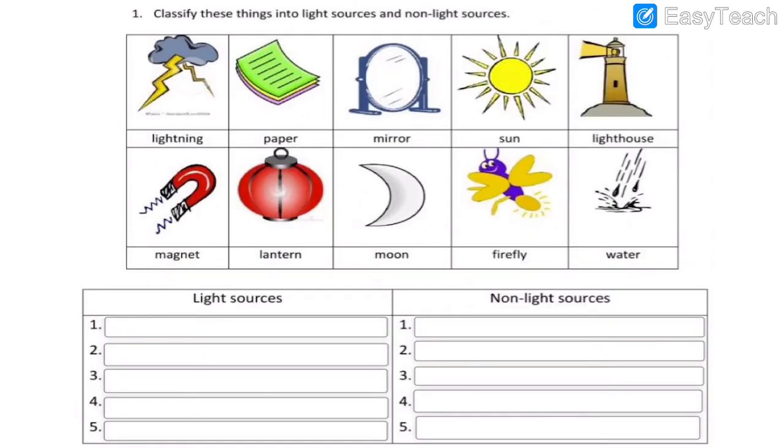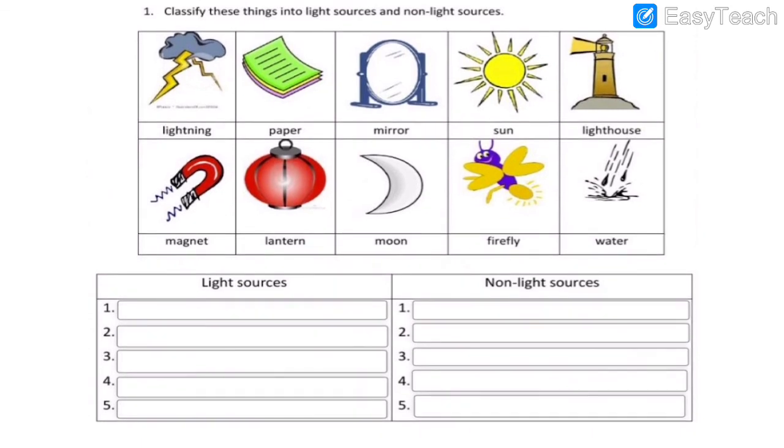Then see, this is the homework which we will solve in the next video. You can take the screenshot. You have to classify the things into the light sources and non-light sources. From where do we get light? You have to write here. From where do we not get light? You have to write over here.